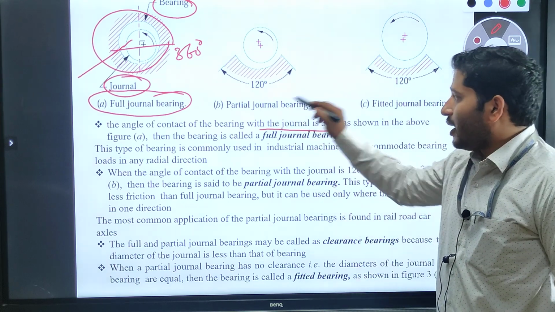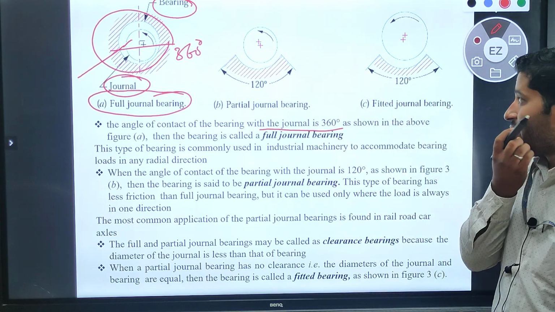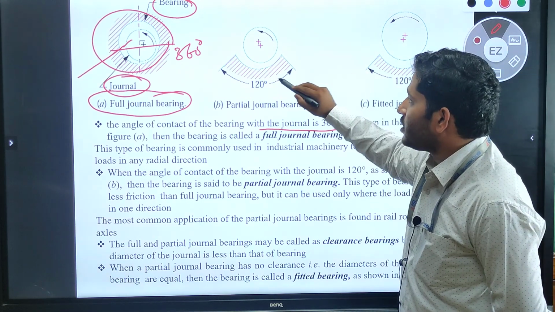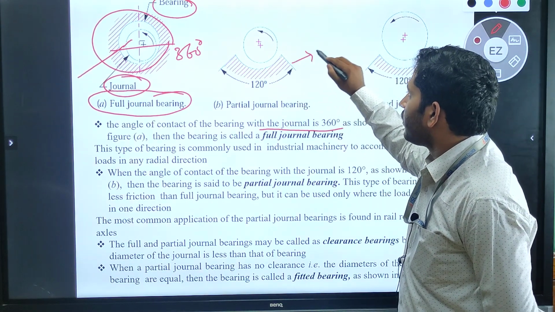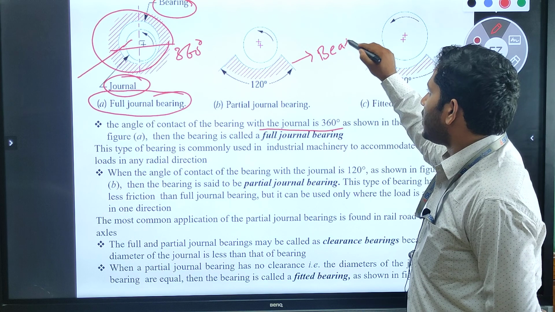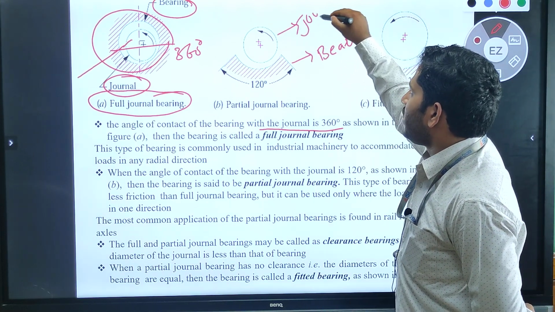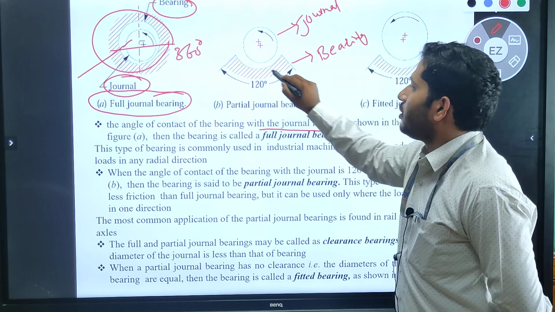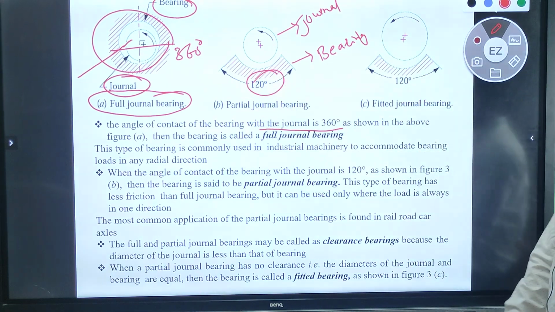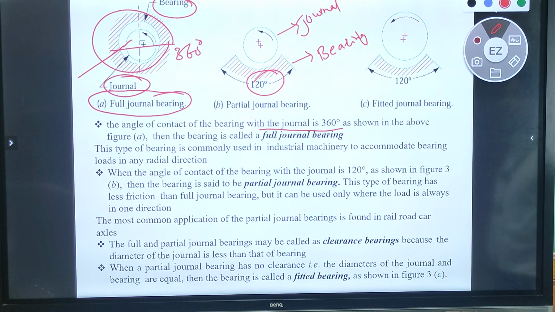In the partial bearing, what will happen? In the partial bearing, the angle of contact between this bearing and journal is 120 degree. How much dear? The angle of contact between this bearing and journal is 120 degree.